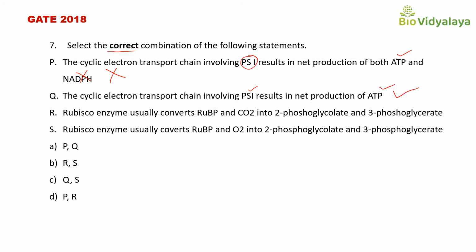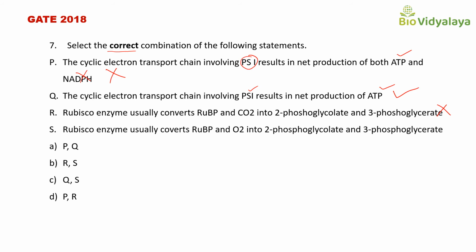Next statement R. Rubisco enzyme usually converts RuBP and carbon dioxide into 2-phosphoglycolate and 3-phosphoglycerate. RuBP fixes carbon dioxide and that will produce 2 molecules of 3-phosphoglycerate. That will not produce 2-phosphoglycolate. So the statement R is incorrect.